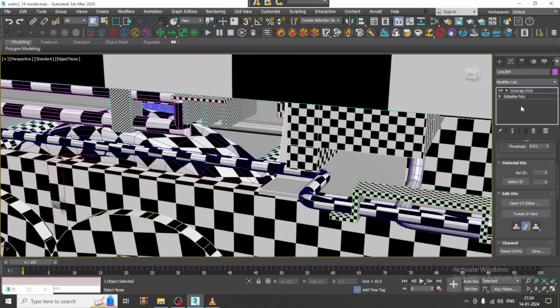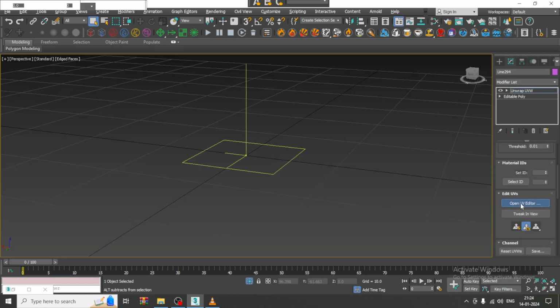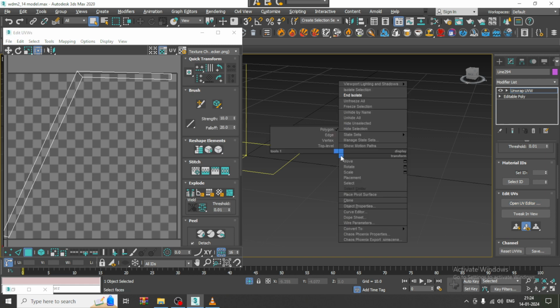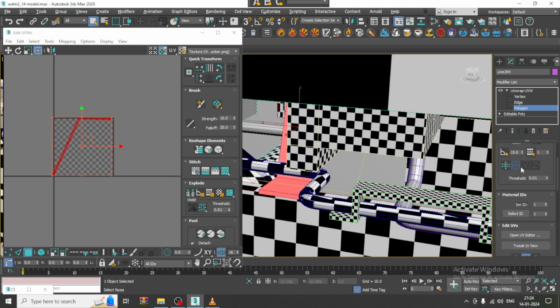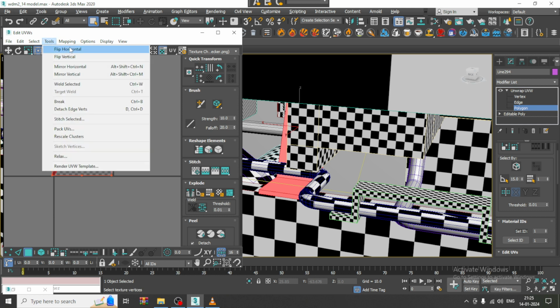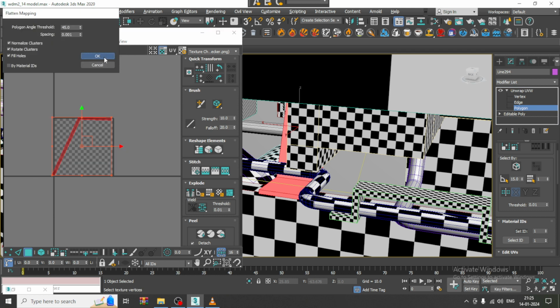Unwrap UVW. So select the polygons, tools, mapping, flatten mapping.